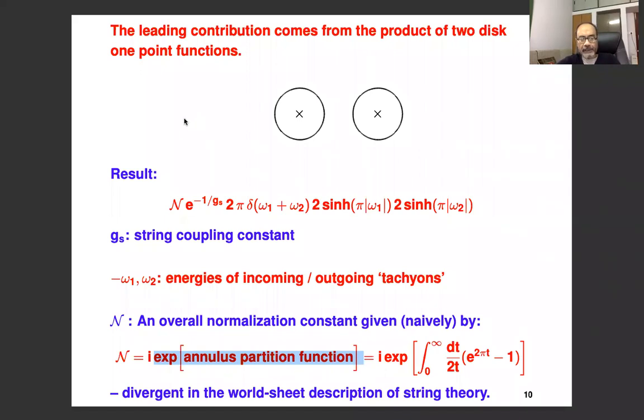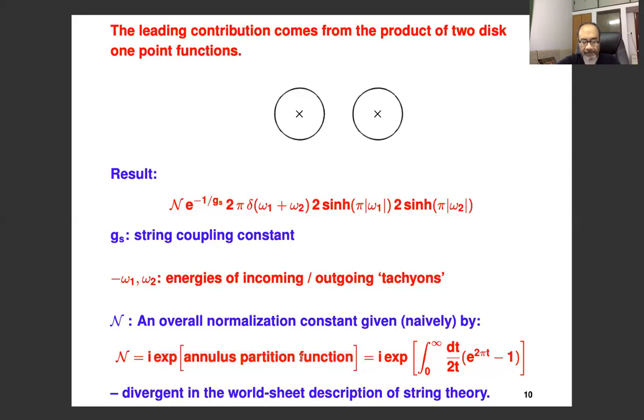And since you're not inserting any vertex operator, that also doesn't give any factor of GS. So the annulus is really of order GS to the 0, which means inserting factors of the annulus doesn't cost any coupling constant. So you should sum over all possible insertions of the annulus, and that gives the exponential of the annulus partition function. So that's part of this normalization N.